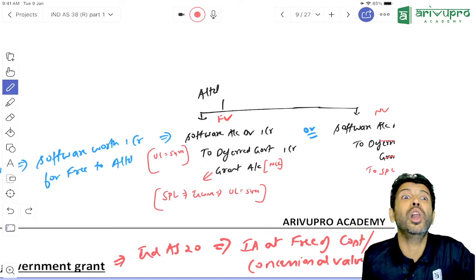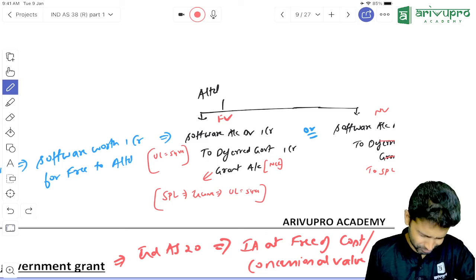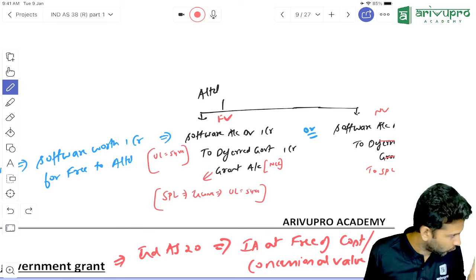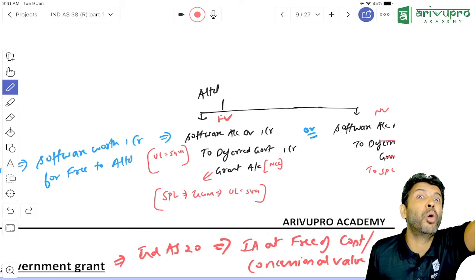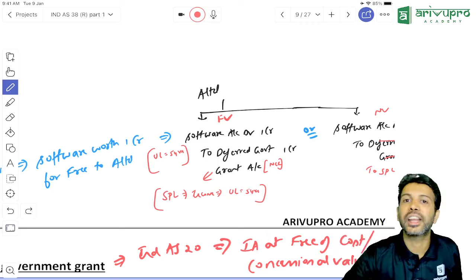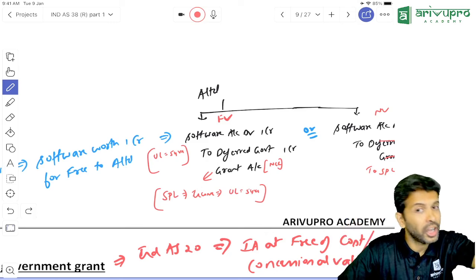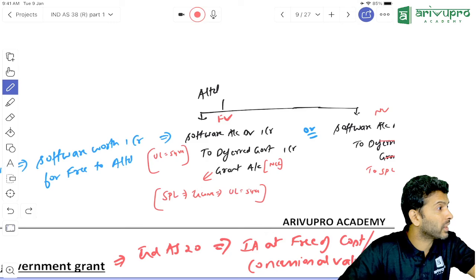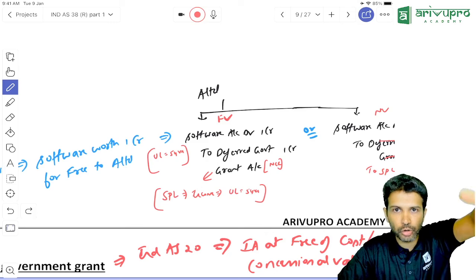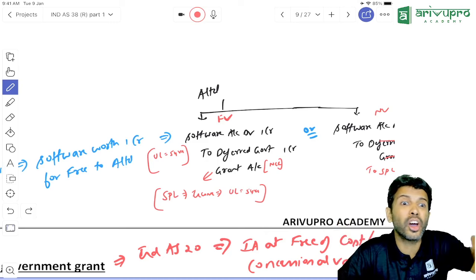Accounting Standard 12, not CA Final, CA Inter. AS 12 said, if you receive any grants which are in the nature of promoter's contribution, you show the grant in your balance sheet under capital reserve. If it's an income related grant, you will show it in your P&L. That is what Accounting Standard 12 said. Capital grants, you show it in your capital reserve. Income related or revenue related grants, you show it in your P&L.